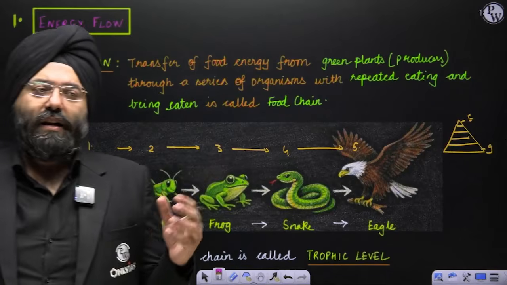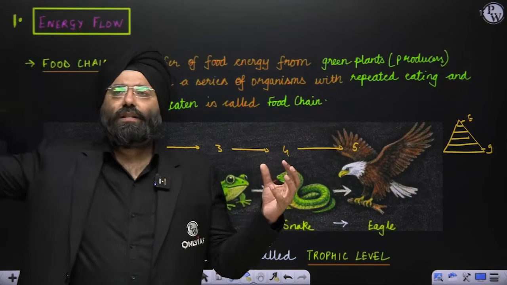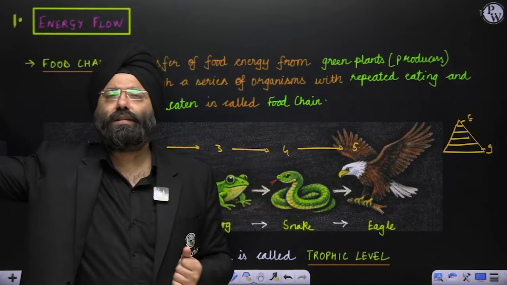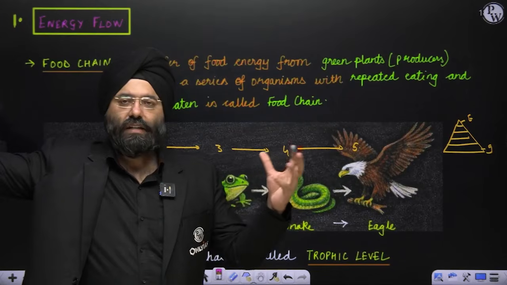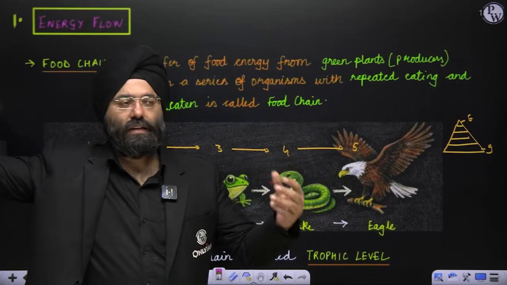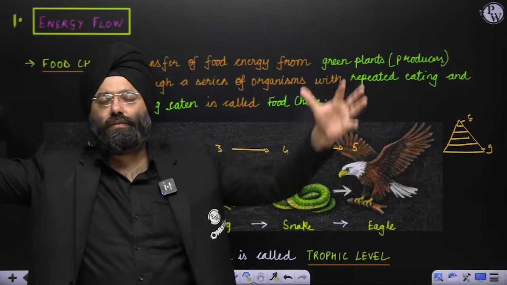You know that very well, let us say there's certain grass at some place, a plant at a certain place. You realize that possibly that grass is being eaten by a small animal. That small animal is being eaten by a bigger animal, and that animal is further eaten by a larger predator.